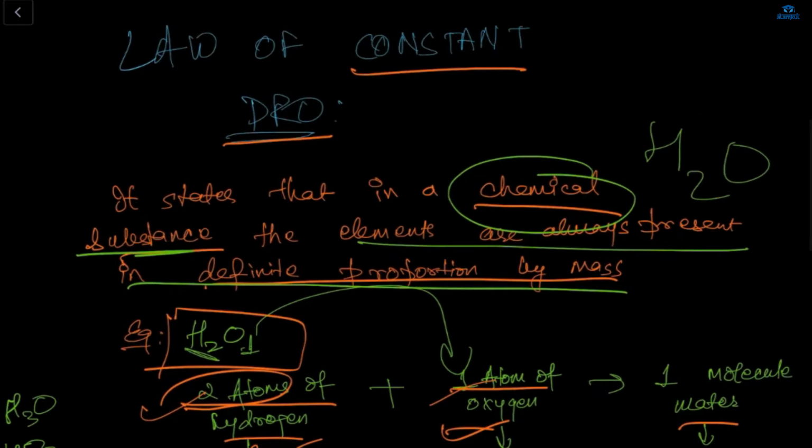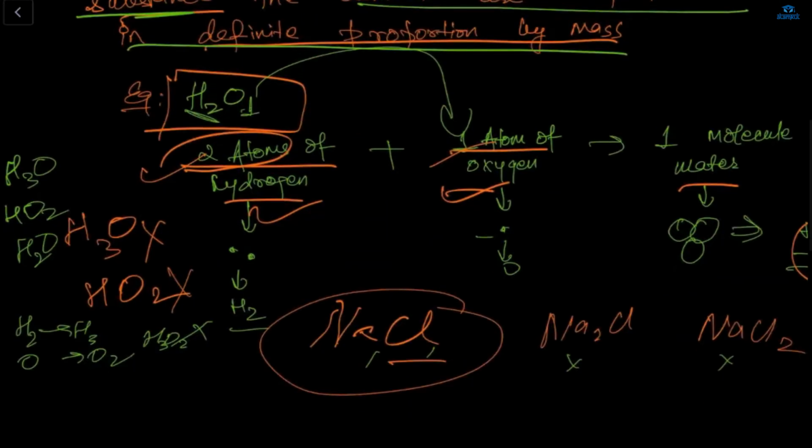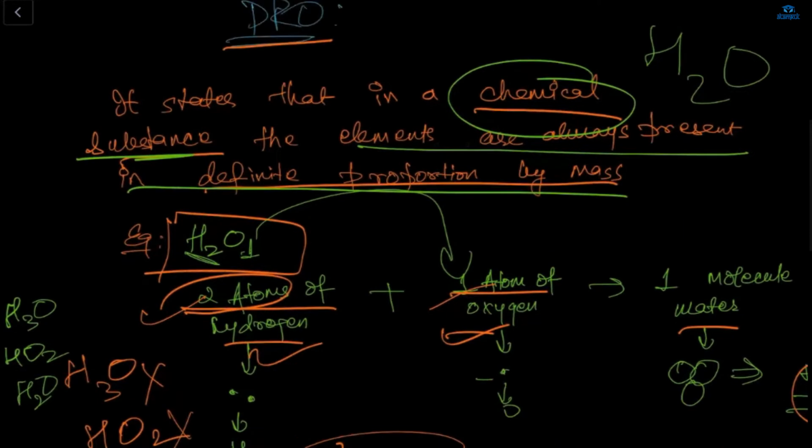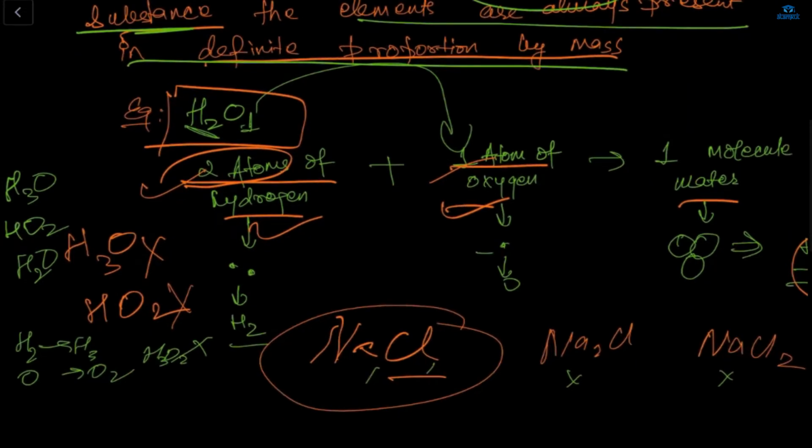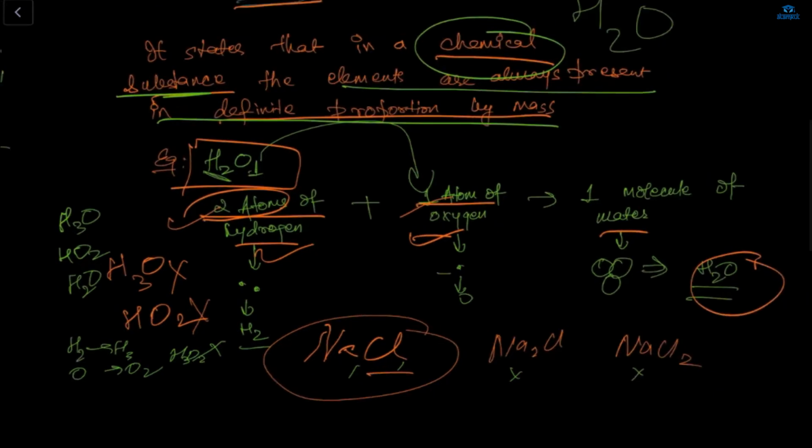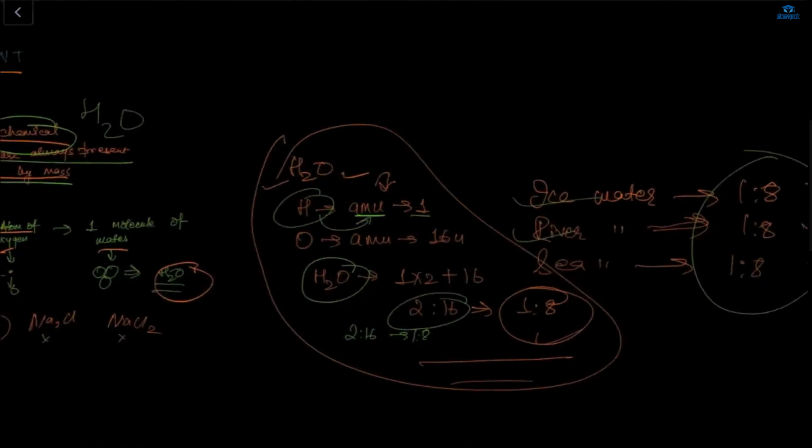Second, this is the law of constant proportion. It states that in a chemical substance, the elements are always present in definite proportion by mass. Now, what is the meaning of definite proportion by mass? It's present in a definite amount. For example, H2O has hydrogen and oxygen, one of hydrogen and 8 of oxygen. Like in 9 grams of water, the ratio will be 1:8. Yes, very good. So this is the law of constant proportion.